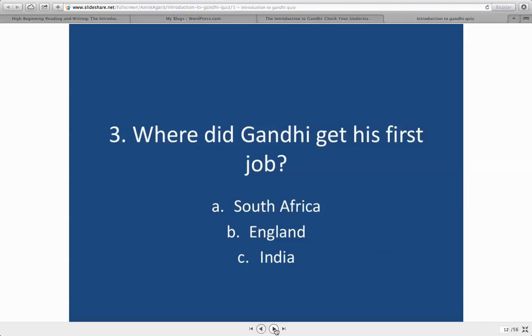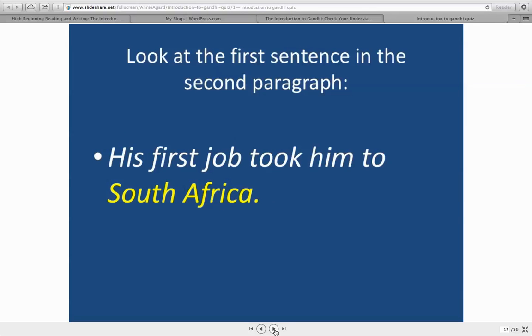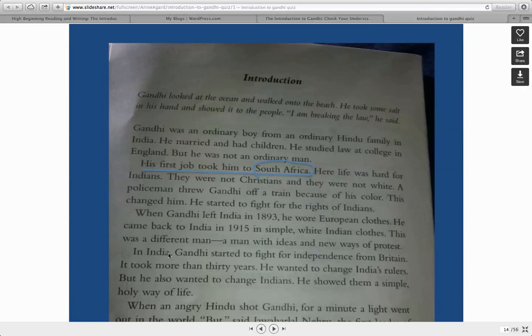Question 3, where did Gandhi get his first job? And you see the sentence, the first sentence in the second paragraph. His first job took him to South Africa. If you look at the book, here's the second paragraph. His first job took him to South Africa, and that's the answer.